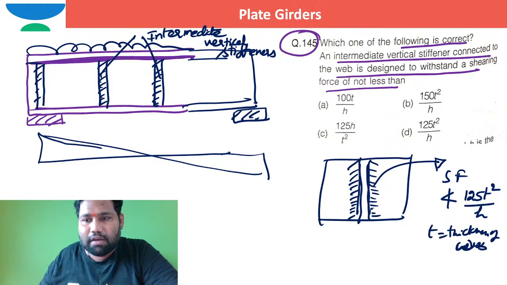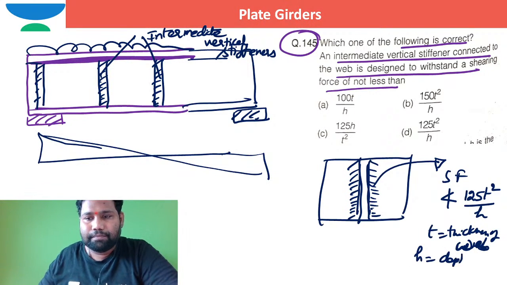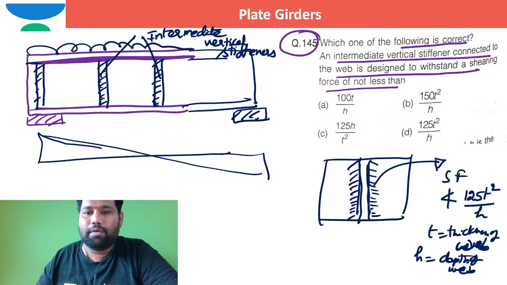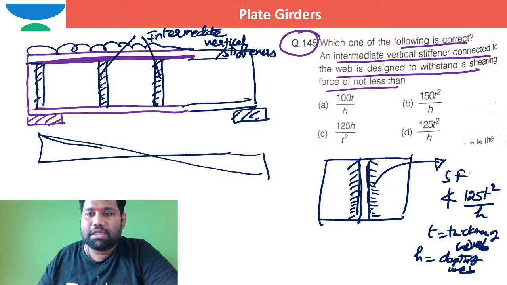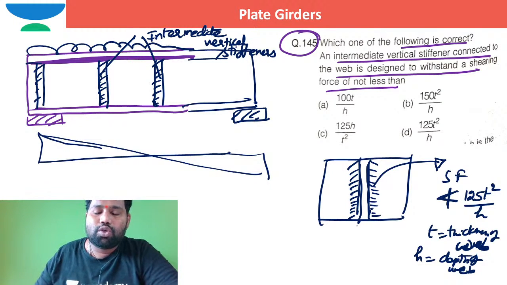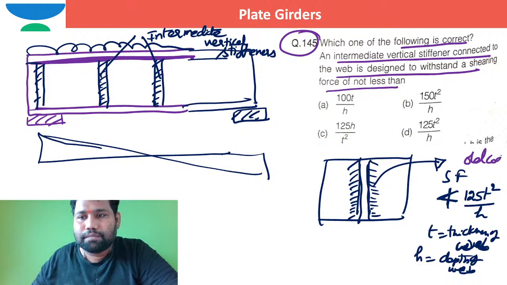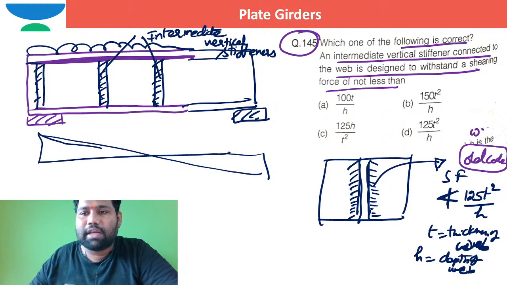T stands for thickness of the web, and h stands for depth of the web. So this is how we can work out. This is the shear force that we are designing here for this intermediate vertical stiffener and the associated web. That connection should be designed for a shear force of this much value. This is as per the old code of practice, that is, the working stress method.